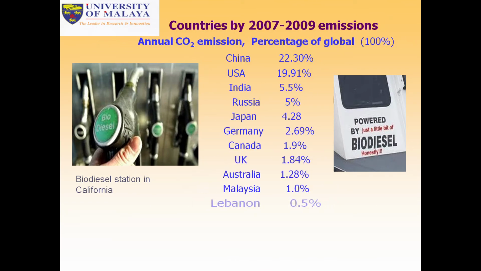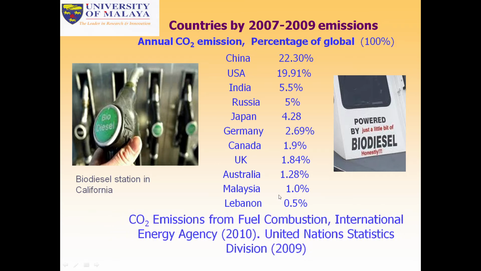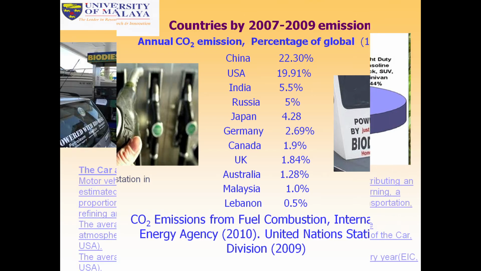Now we can see the data of countries by 2007 to 2009 emissions, annual carbon dioxide emissions as a percentage of global 100%. We can see that the emission was the highest in China, and then USA, India and other countries, Japan, then gradually went to lower percentages. Then we can see the emission from fuel consumption. The International Energy Agency reported this in 2010.